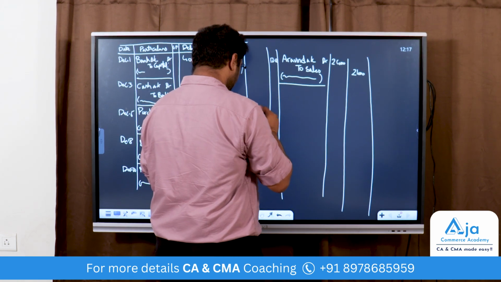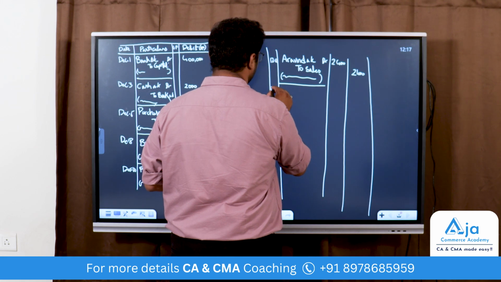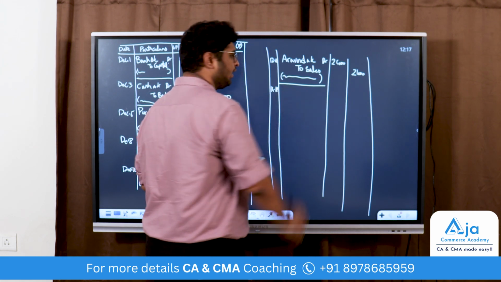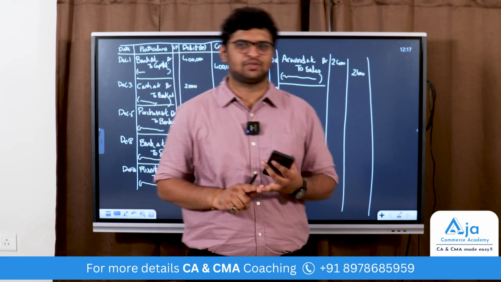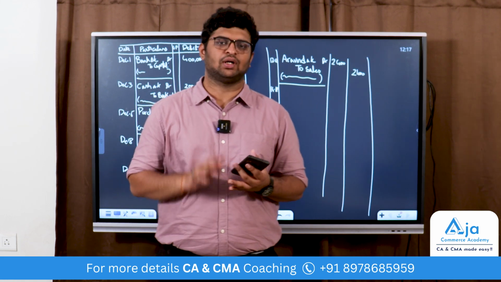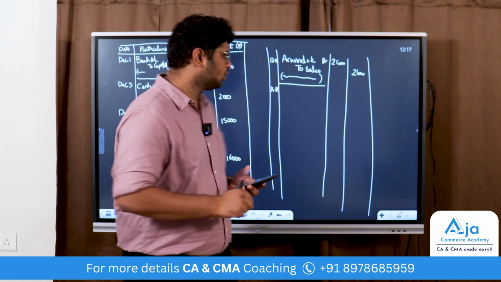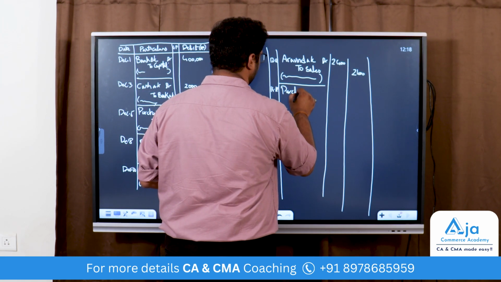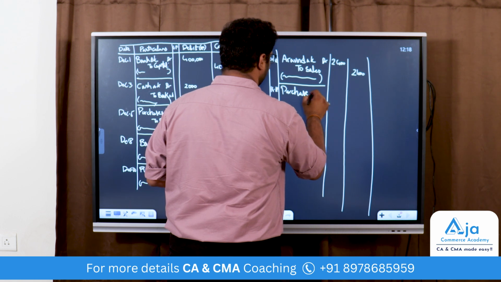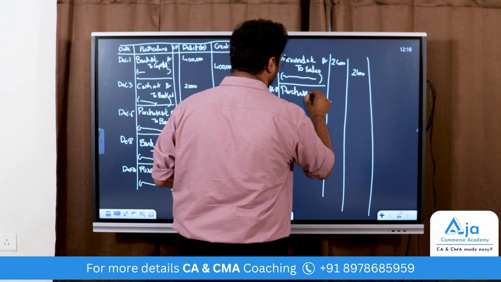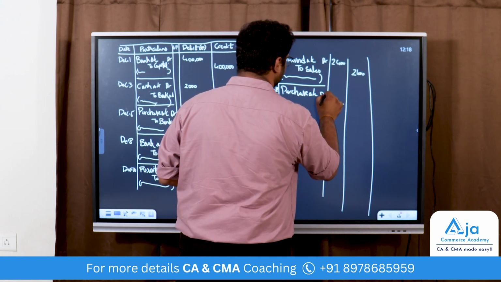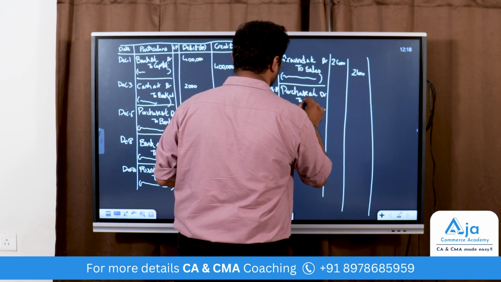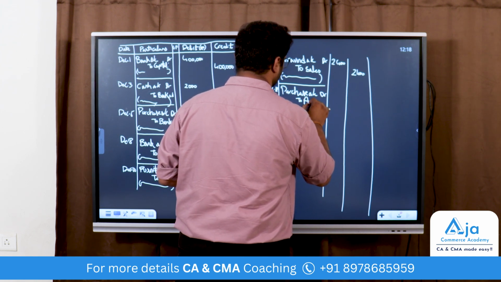Next, it is on December 14th. He purchased goods from Amrit. This again, no cash is mentioned, no bank is mentioned. So assume it to be a credit purchase. So what will be the entry here? Purchase account to Amrit. Because purchase is an expense, it is a nominal account, and debit all expenses and losses.